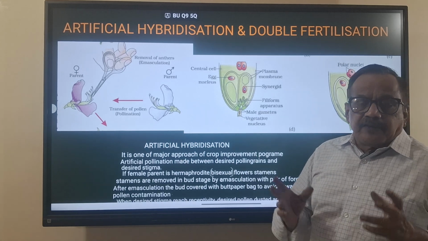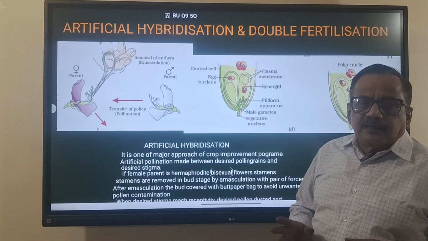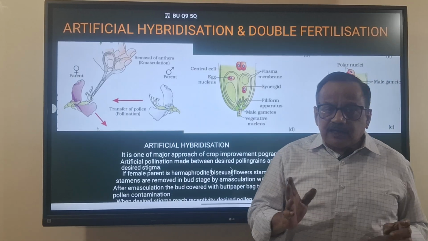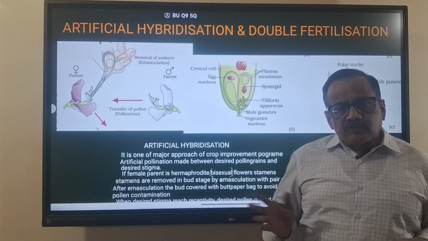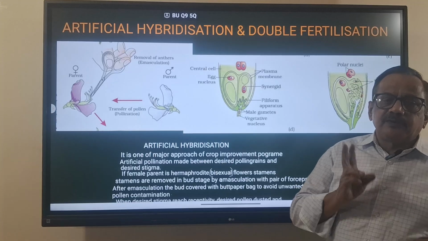Variety means, under a species, so many varieties are present. So it will be done between two varieties of a species.